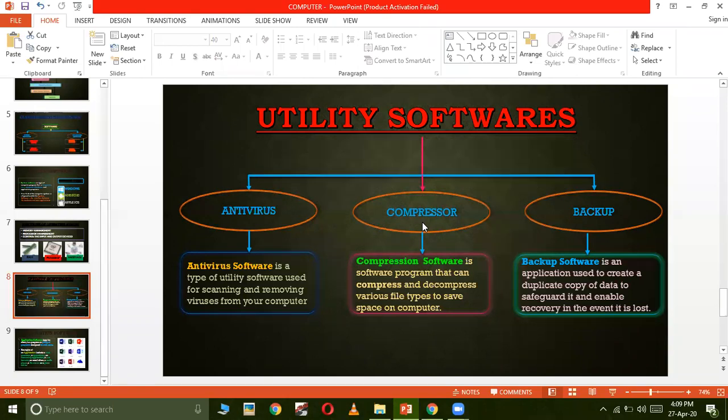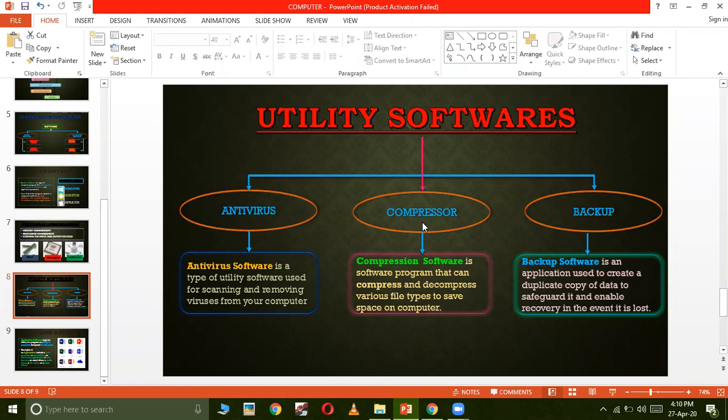Next one is compressor software. Compressor software is a software program that can compress and decompress various file types to save space on your computer, which means compressor software decreases the file size, and decompressing can increase it. For example, once you have compressed that file, then when you are going to use that file again, you need to decompress it, right? That means you need to bring it back to the original form. Otherwise, how will you open that file?